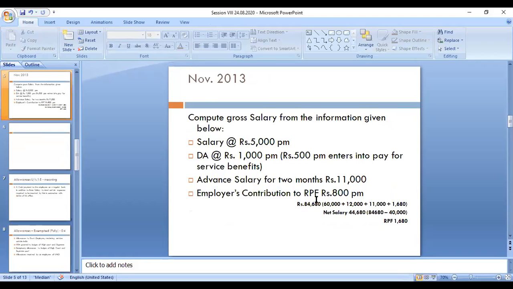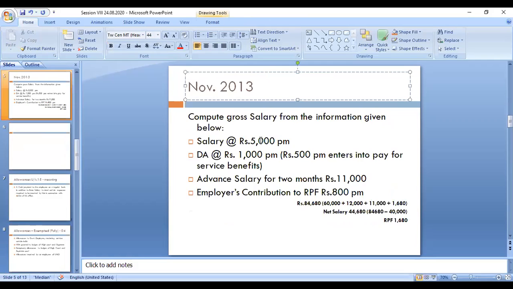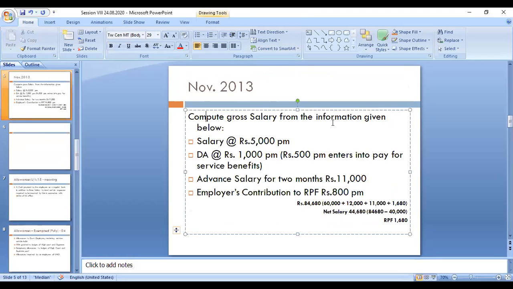So this is the next one. Here also we have to calculate. In November 2013, I asked one more question on the employer contribution. Here we have to compute gross salary from the information given below. Salary amount 5,000 is given, DA is given, with some adjustments on the DA. Advance salary for 2 months is given, employer's contribution is given. Now we have to calculate gross salary.